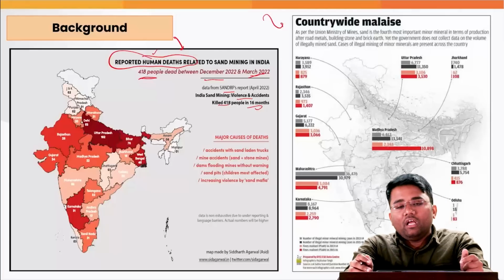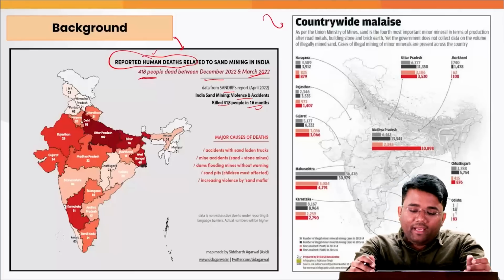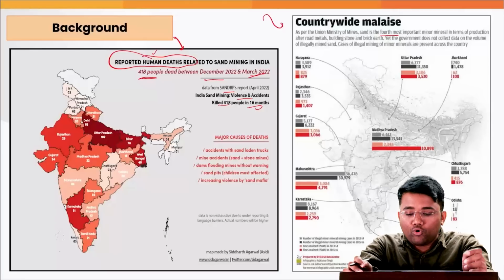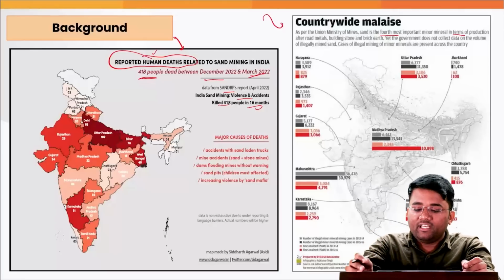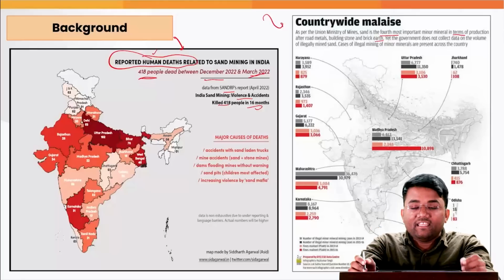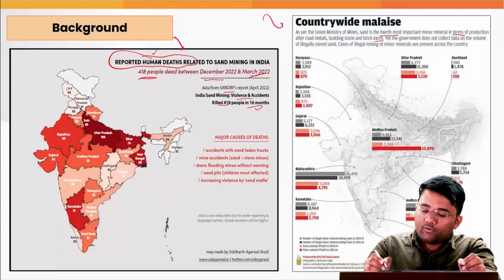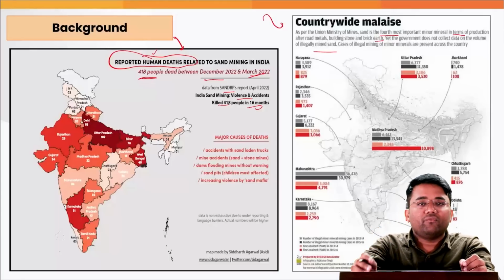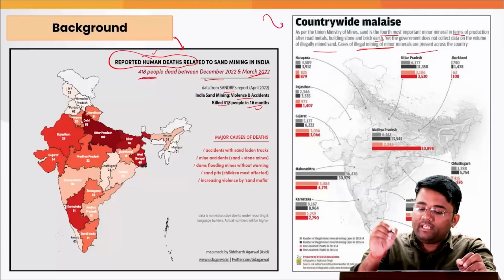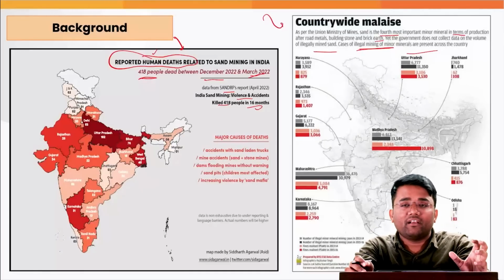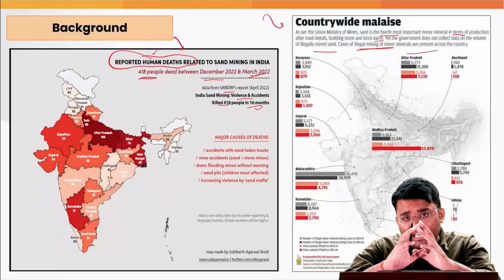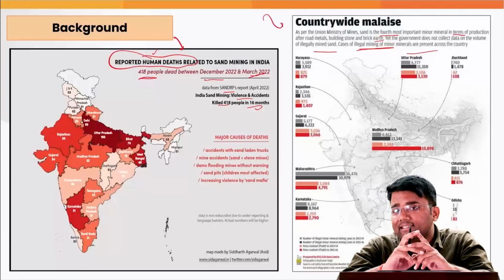Also, as per an article in Down to Earth magazine, as per the Union Ministry of Mines, sand is the fourth most important minor mineral in terms of production after road metals, building stone and brick earth. Yet the government does not collect proper data on the volume of illegally mined sand, and cases of illegal mining of minor minerals are present across the country. So the government is not collecting proper data with regard to illegal sand mining.